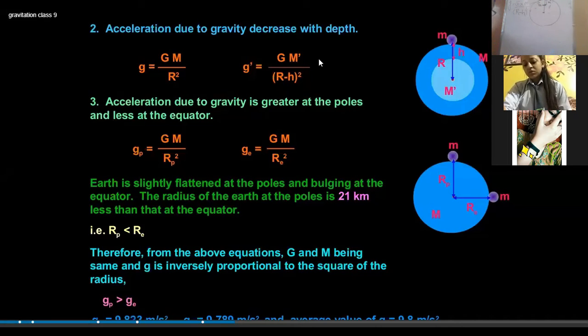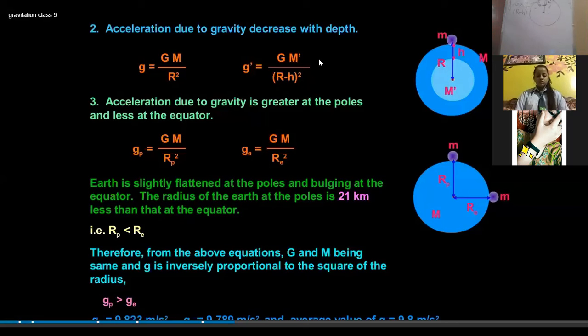It will be G M upon (R minus H) whole square, where R is the radius, but now we have gone deep inside the earth, so that much depth we have to subtract from the radius of the earth. So the acceleration due to gravity decreases with the depth.